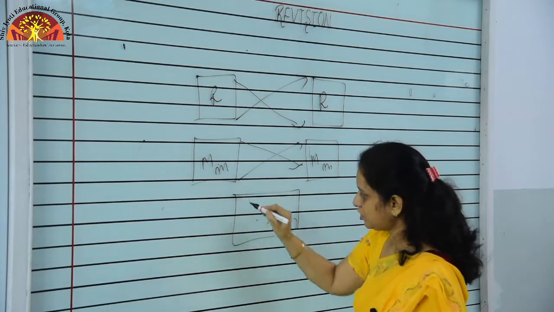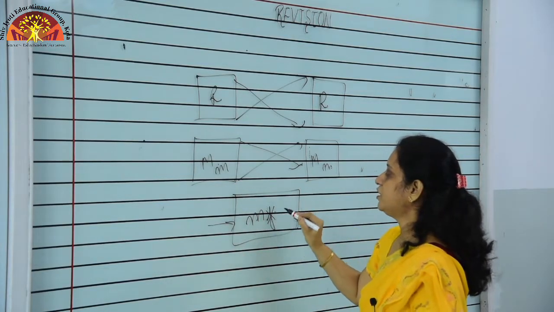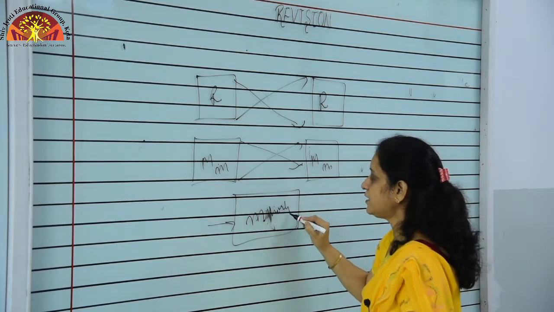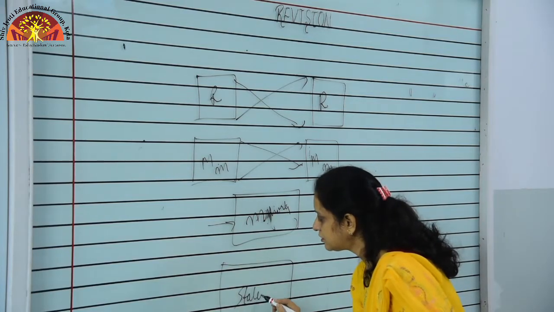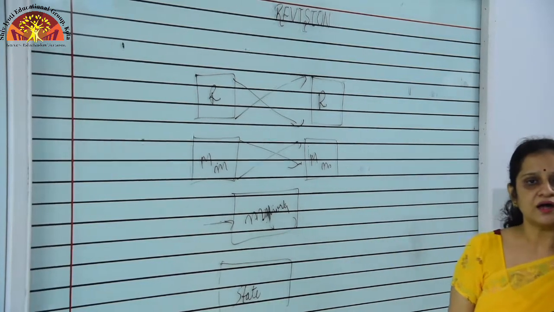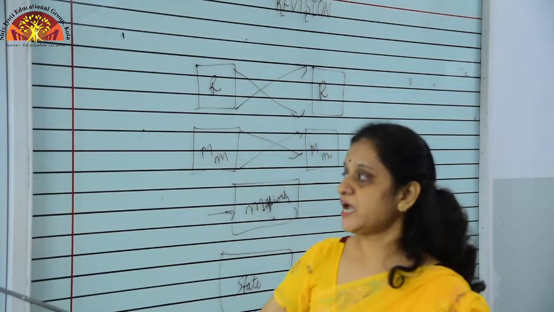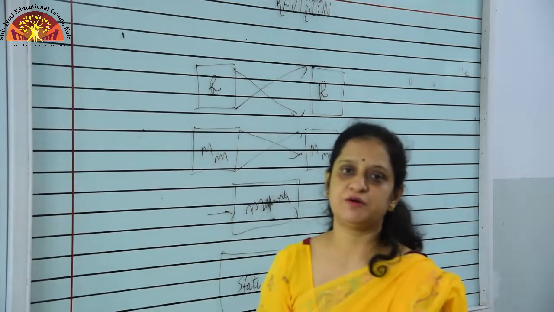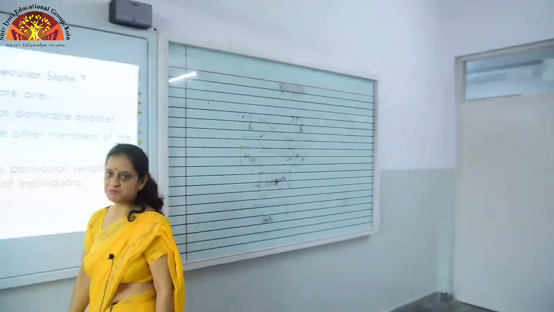They do not have any right to dominate another minority group. And the most important thing, the state does not enforce any particular religion, nor take away the religious freedom of individuals. I hope these objectives are very much clear to you.